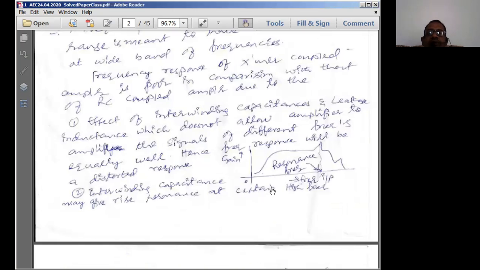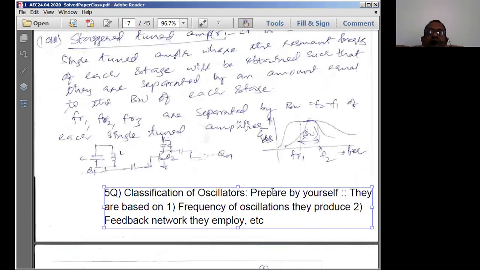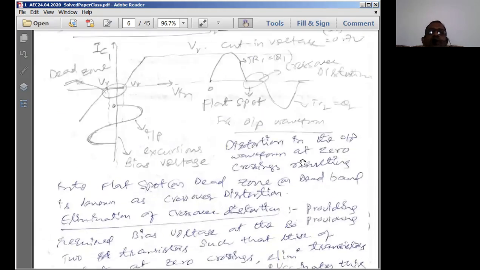So how do we represent it pictorially? We represent it something like this. See, this is the frequency response of an amplifier. Simply draw one graph which shows the gain of the amplifier without cascading. With cascading, what happens? The bandwidth has to decrease, but the gain has to increase. So you draw the response with increased gain and reduced bandwidth. Then you can enumerate both of these things, which are the effects of cascading on the amplifier.